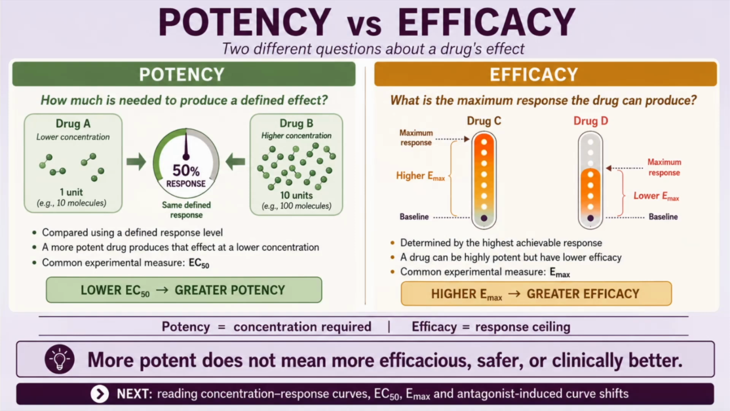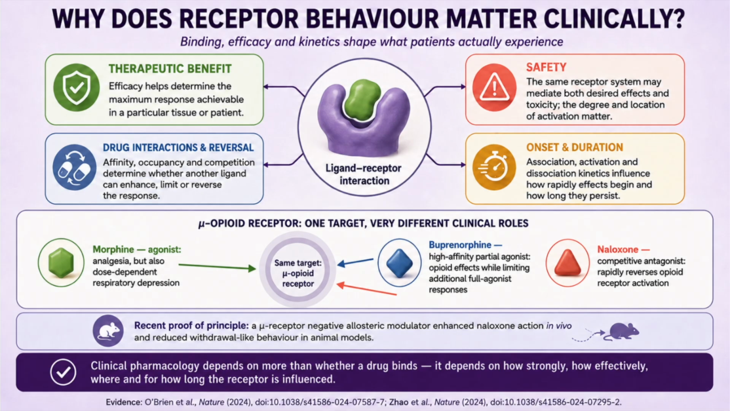For now, remember this simple comparison. Potency is about how much is required. Efficacy is about how much response is ultimately possible. Why receptor behavior matters clinically? Receptor pharmacology is clinically important because patients experience the consequences of binding, efficacy, and kinetics, not binding alone.